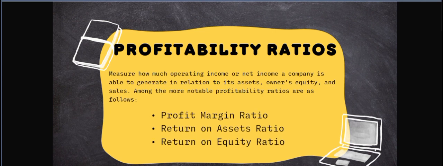Then, profitability ratios measure how much operating income or net income a company is able to generate in relation to its assets, owner equity, and sales. Among the more notable profitability ratios are as follows. First is profit margin ratio, return on assets ratio, and return on equity ratio.